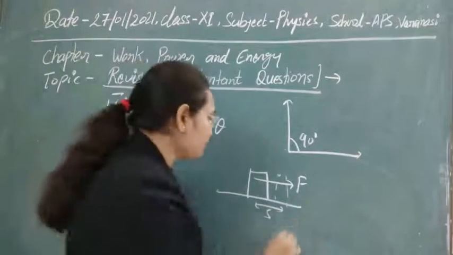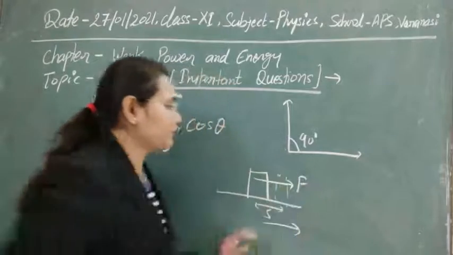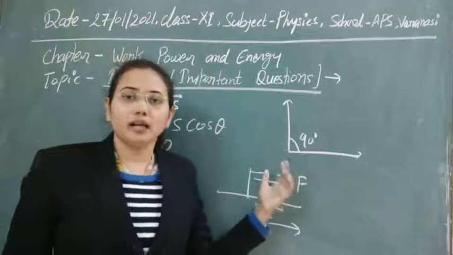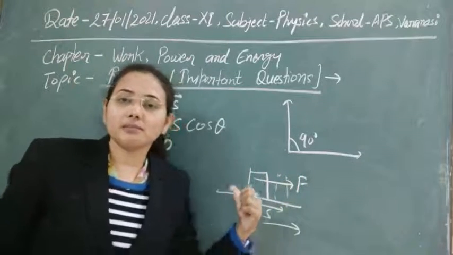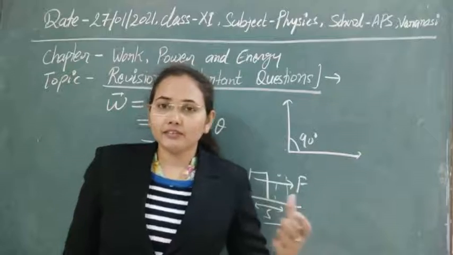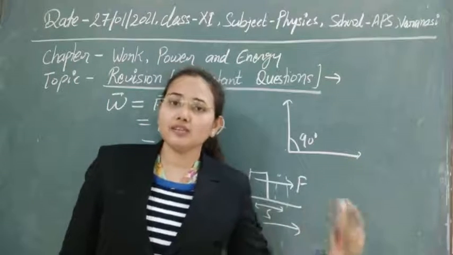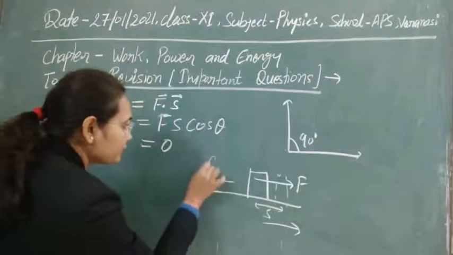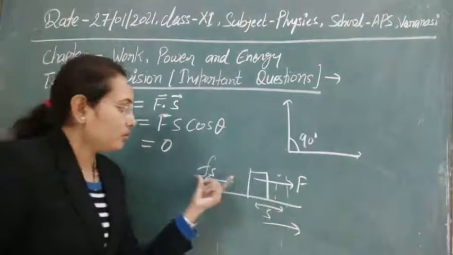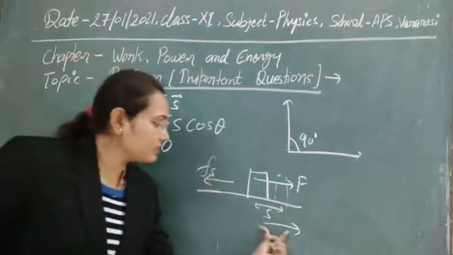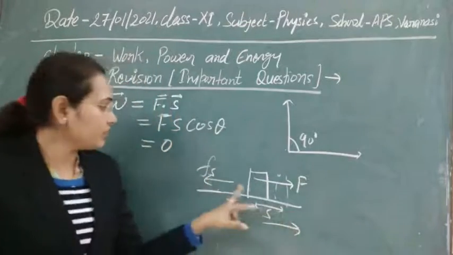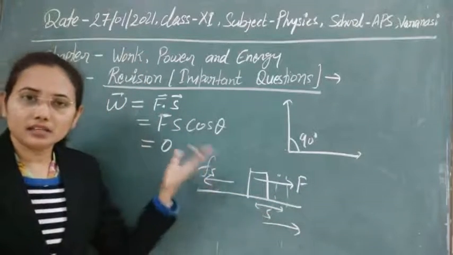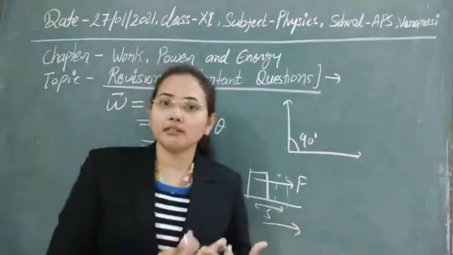As the direction of displacement and the direction of force are both the same, the work done will be positive. But as you know, the surface has the property of friction also, and the frictional force opposes any kind of motion of the body. So the frictional force is in this direction. This frictional force opposes the displacement of the body. Here the direction of displacement and friction are opposite, meaning they make a 180-degree angle.